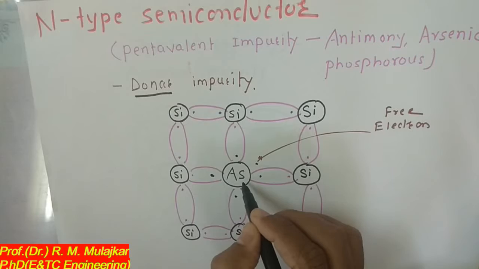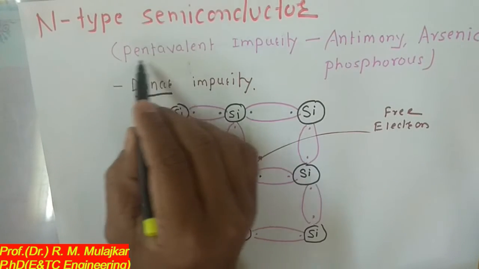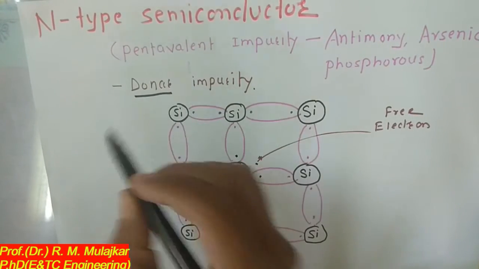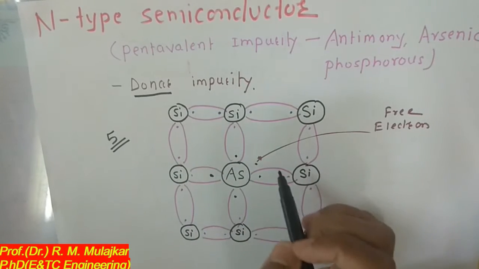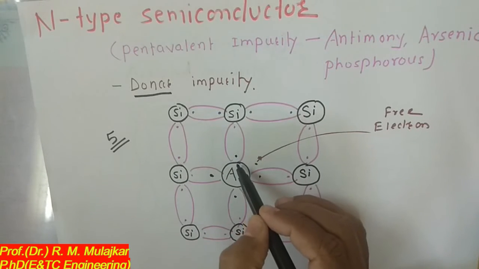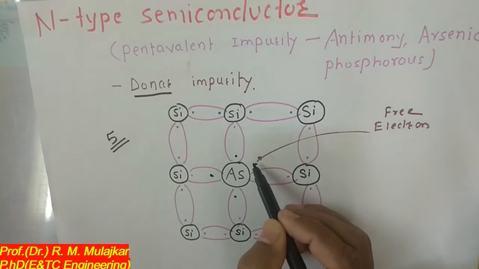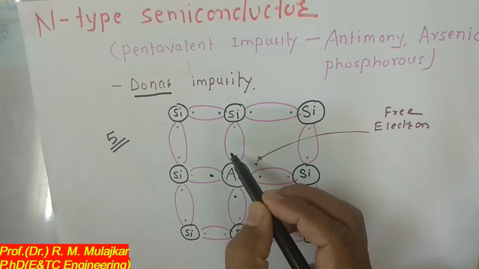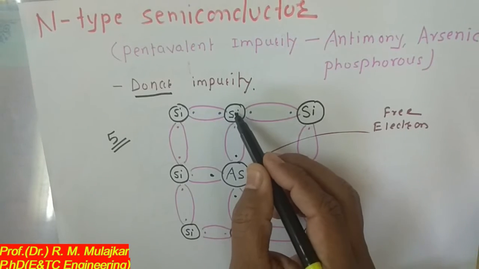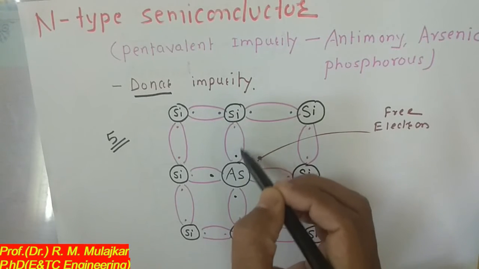The valency of this pentavalent impurity is 5, so the number of electrons in the outermost orbit is 1, 2, 3, 4, 5. These electrons in the outermost orbit will share electrons with the neighboring silicon atoms, and they will complete their covalent bond.